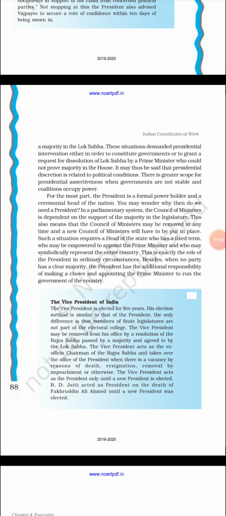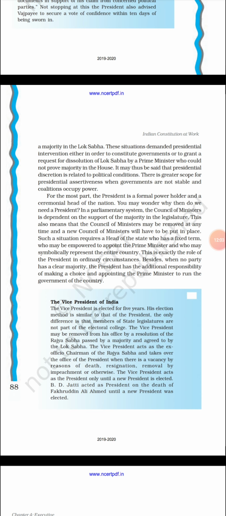When the Prime Minister selects the Council of Ministers, the members of the Lok Sabha have to agree, and the legislature also. So when the Council of Ministers can be removed from office, a head of state is required who has a fixed term. So here the president has a fixed term.